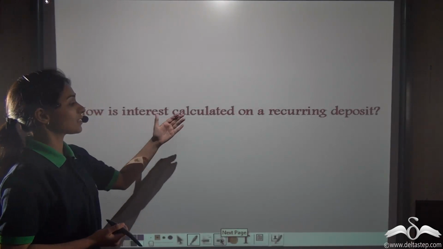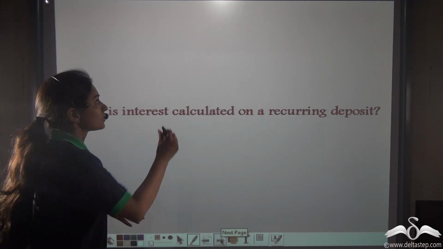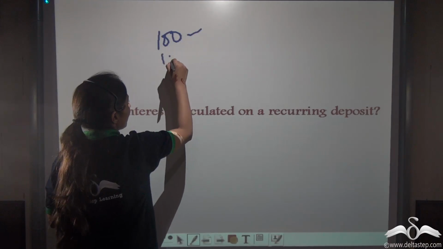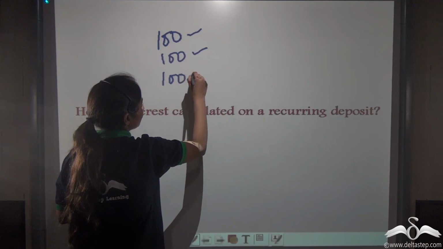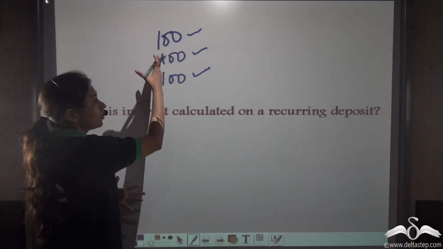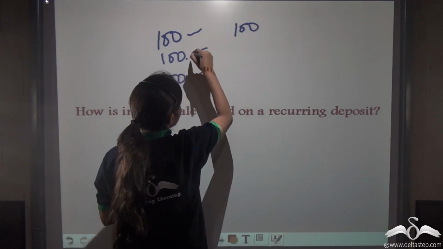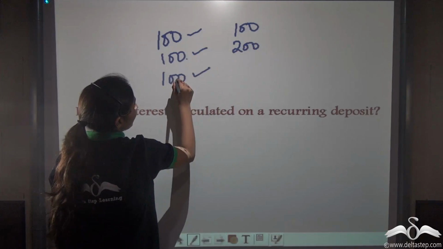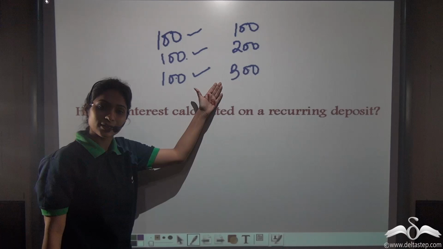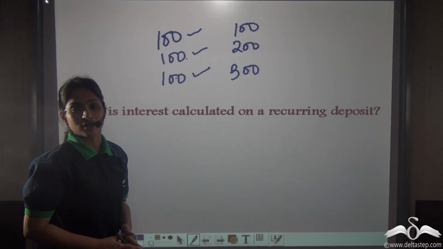Now, how is interest calculated on a recurring deposit? We are not depositing all the money at once. Say we are depositing rupees 100 for every month. So 100 in the first month, 100 in the second month, 100 in the third month. So our money is actually increasing. How is interest calculated on such balances? Every month my balance is changing. 100 plus 100, 200. Now again 100 plus this 200, 300. So you can see every month my balance is increasing. How is the bank calculating interest on such a deposit? Well, we will learn that today.